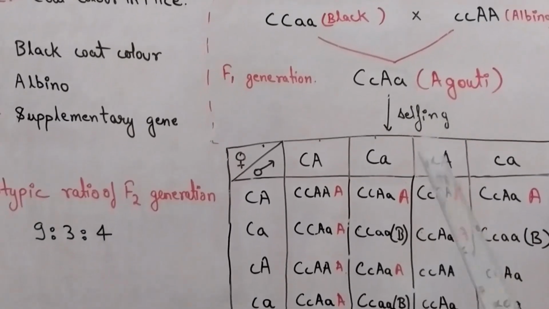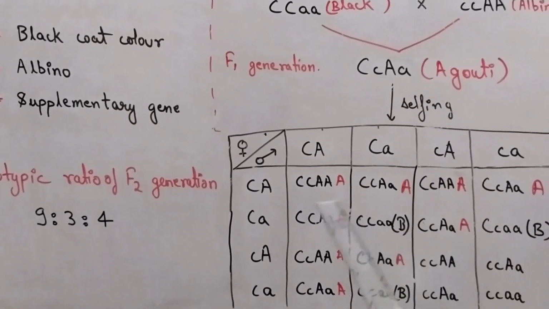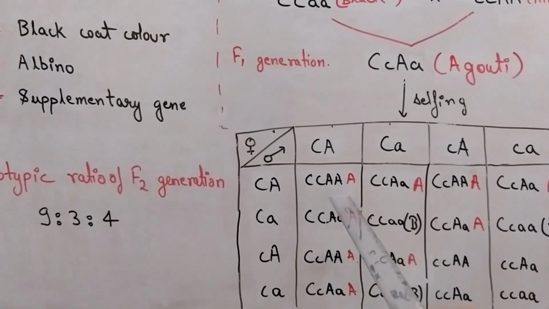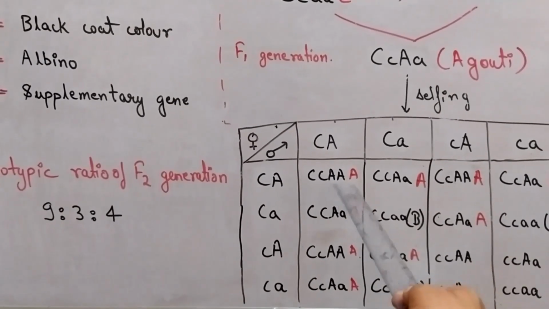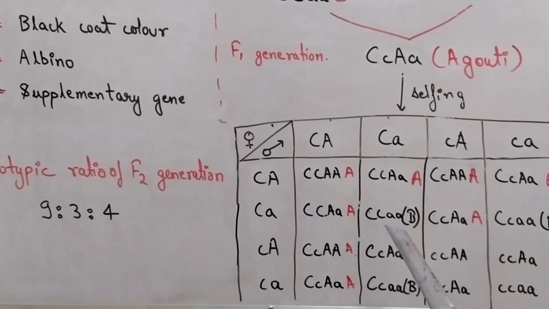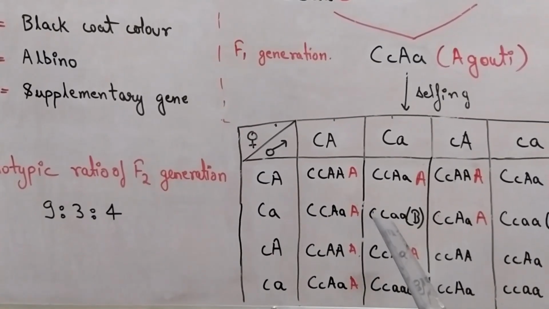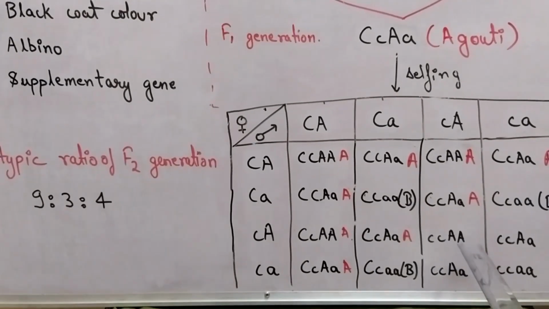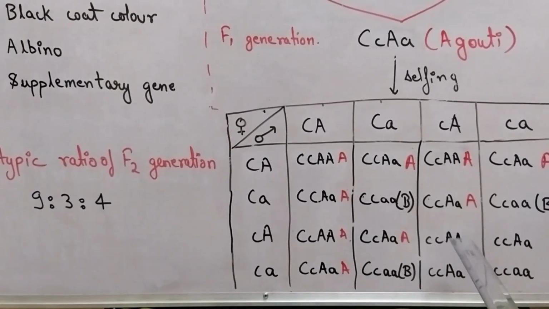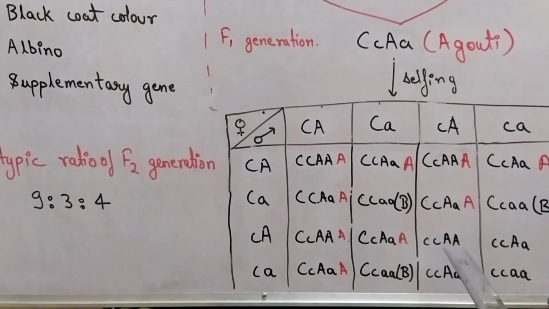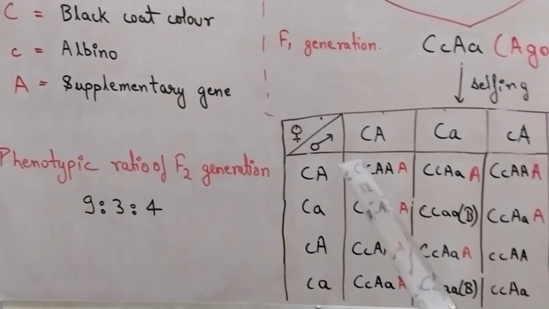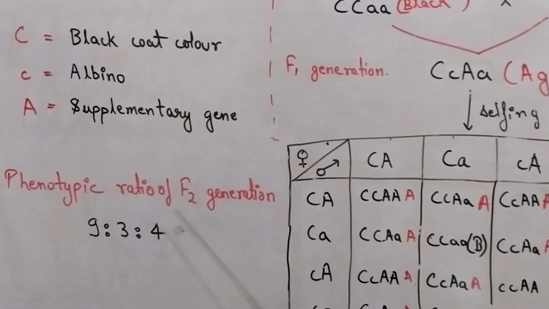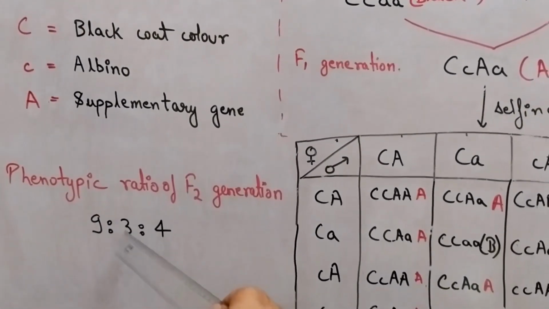When we do selfing in F2 generation, we get 9 agouti and 3 black and 4 albino. And when there is a dominant supplementary gene, the color of coat is agouti. If dominant supplementary gene is absent and dominant C gene is present, the color is black. And this dominant supplementary gene have no effect on recessive c gene, the color is still albino. So the F2 phenotypic ratio of this phenomena is 9:3:4, in which 9 are agouti, 3 are black and 4 are albino.